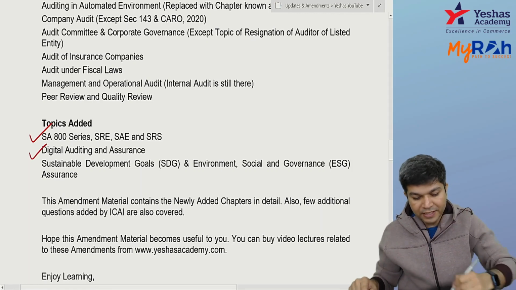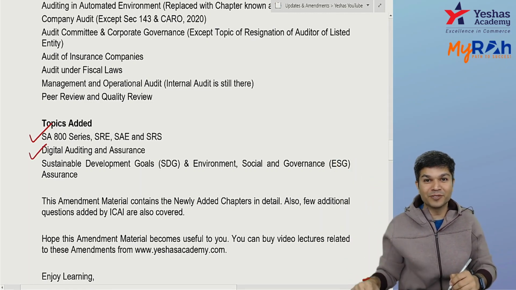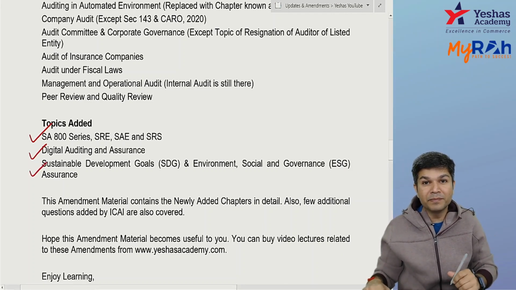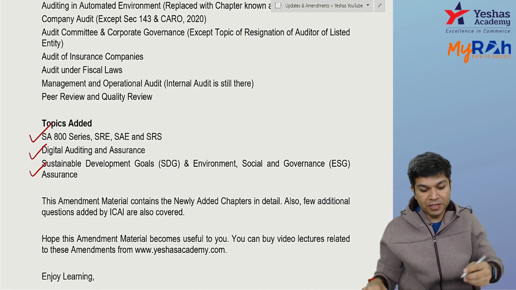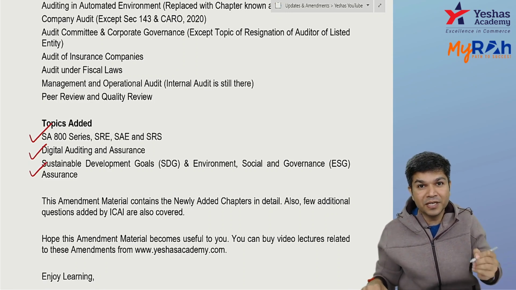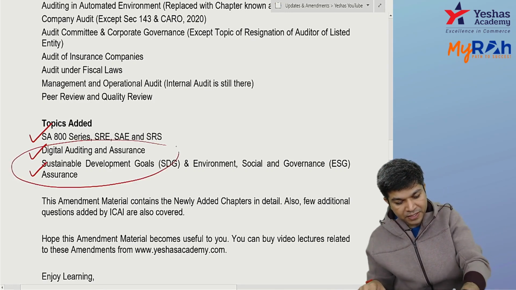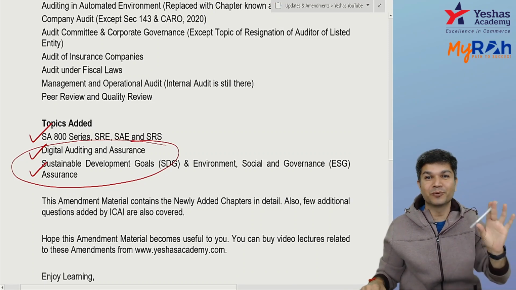Then digital auditing and assurance, I told you this has come. The automated environment is gone, digital auditing and assurance came in. And the third topic which is added is Sustainable Development Goals, SDG, and ESG assurance. ESG is environmental, social and governance. So SDG and ESG assurance is newly added. The 2 chapters coming in, 10 new standards coming in, and few things have been removed.